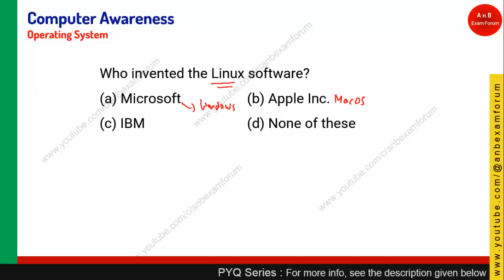IBM I'm not aware of, and Linux you should know is developed by one person called Linus Torvalds. He is from Finland, and from Linux many flavors were developed. So just remember, Linus Torvalds invented the Linux operating system.